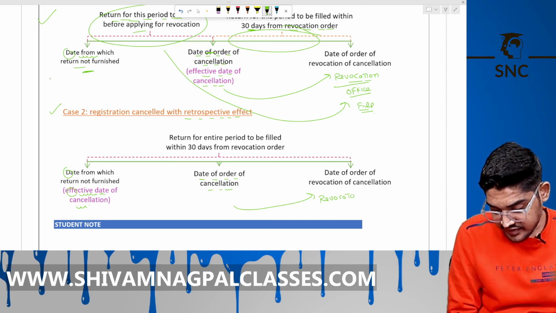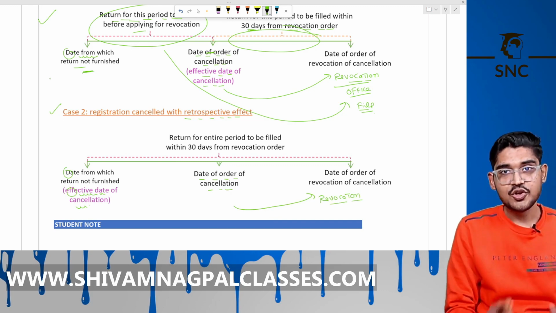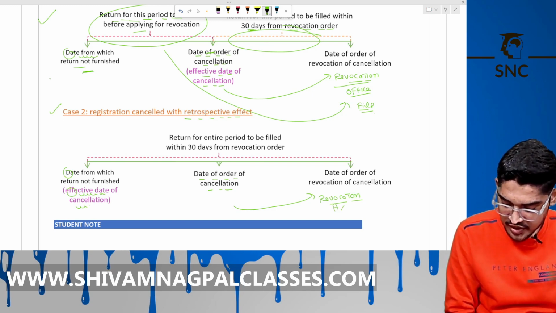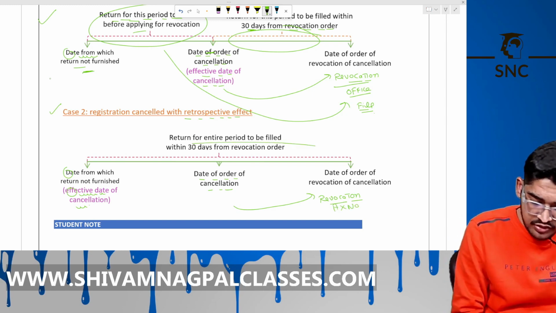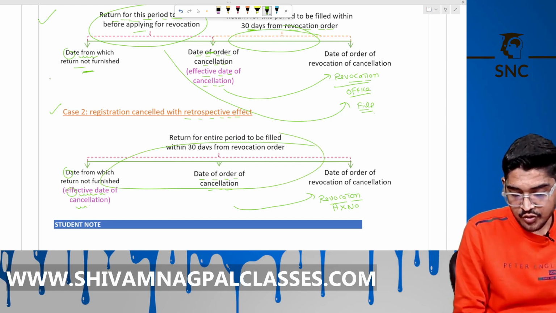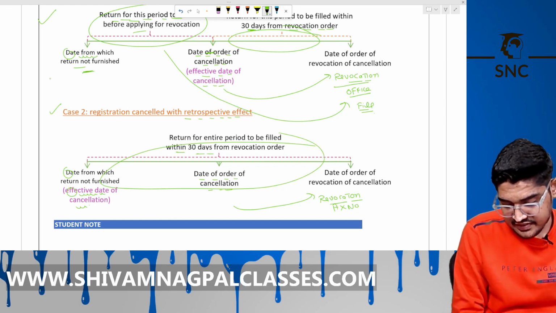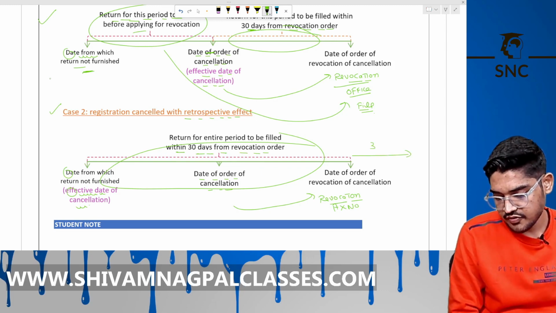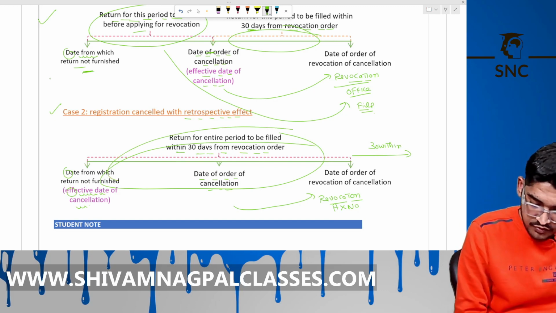Now that officer says, come, no problem. You need not file any return to apply for revocation. Okay, no return is required. So return for the entire period can be filed within 30 days from the revocation order. Okay, within 30 days from the revocation order, you can file return for all this period.